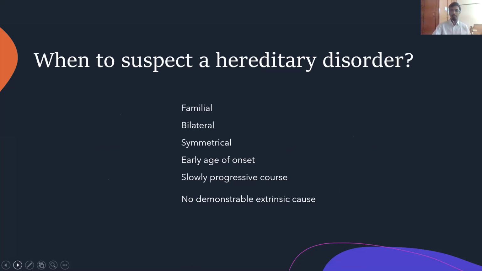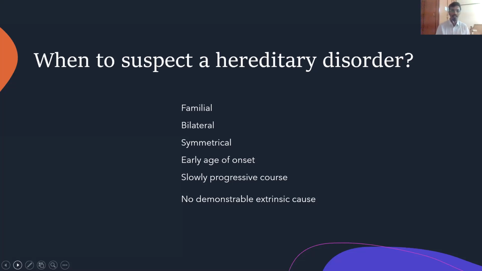So when do we suspect these disorders, right? When do we suspect that this patient who's come to our clinic has a hereditary disorder? Well, a familial nature of the disease, right? Having a bilaterality. The patient says that he has problems in both eyes. Usually these diseases are symmetrical. They're not as asymmetric as, let's say, DR could be or ARMD could be.